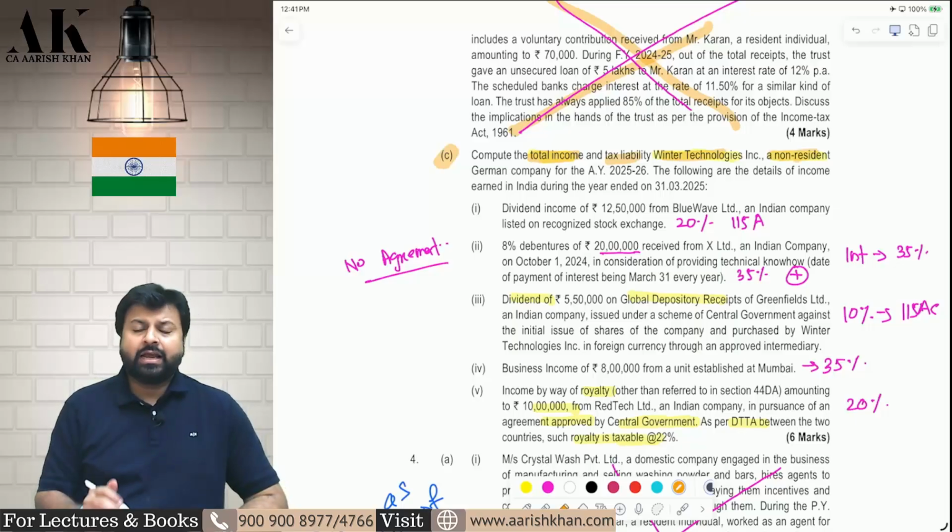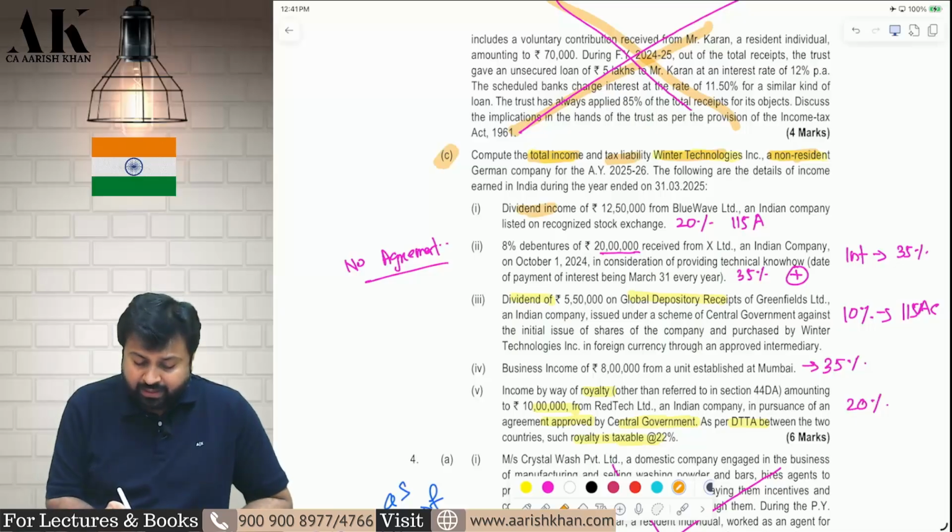Let's try to understand and compute the total income of this company, which is a foreign company, a non-resident. Dividend 12,50,000: 20% tax plus cess will be applicable as per 115A.